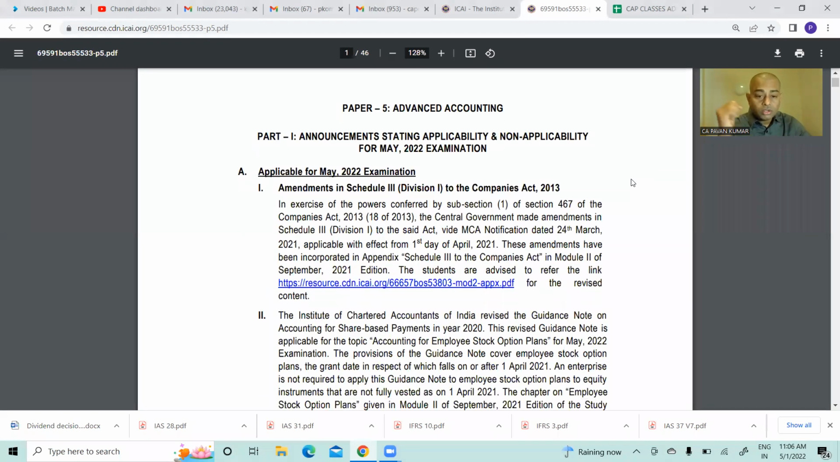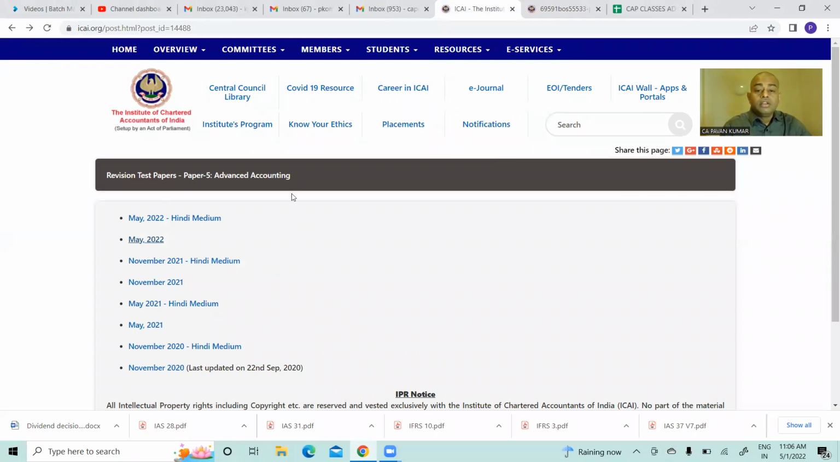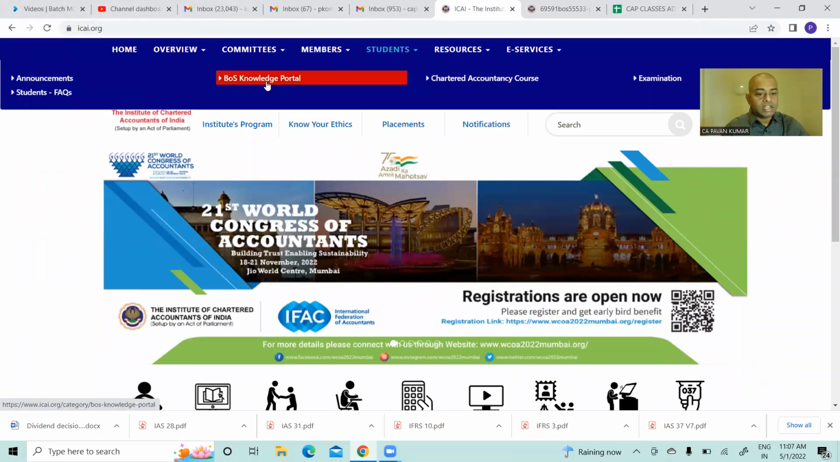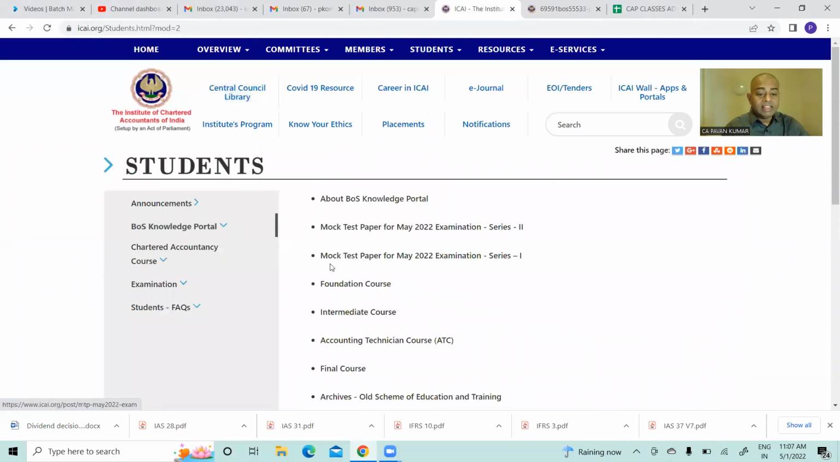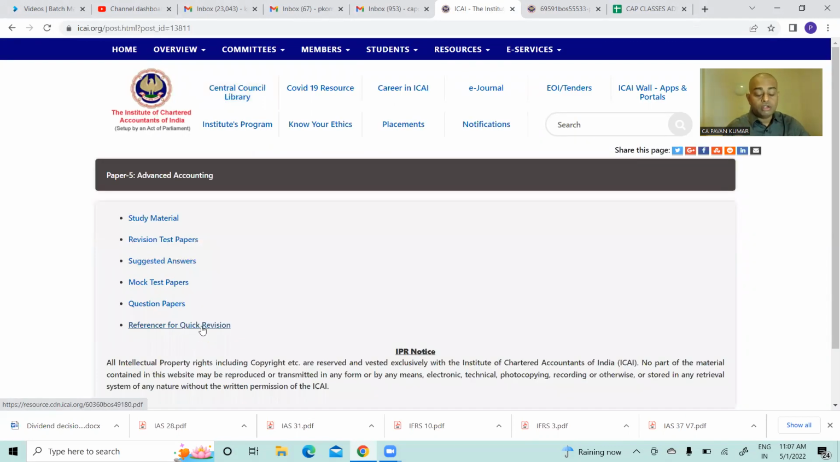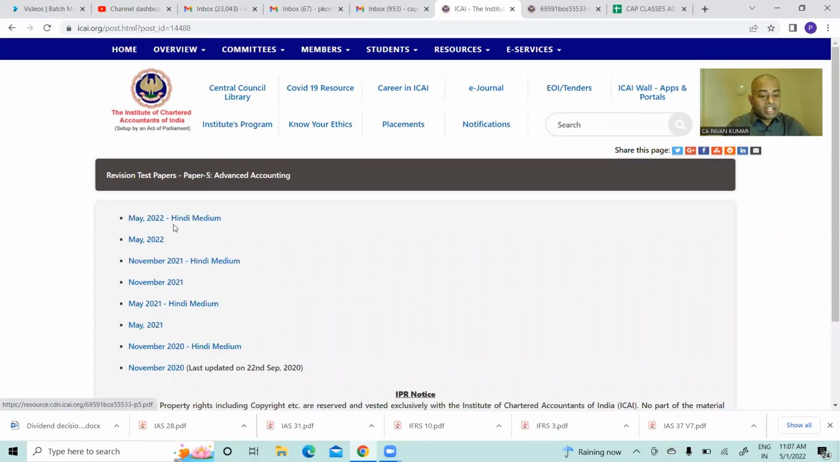So this is the document. I'm sure you know the path. You need to go to the ICAI Board of Studies, students, then Board of Studies Knowledge Portal. Some students do not even know what this RTP is. In that, go to the intermediate course, your paper, whichever you want, paper 1 to 8. I entered paper 5, and in that the RTP.